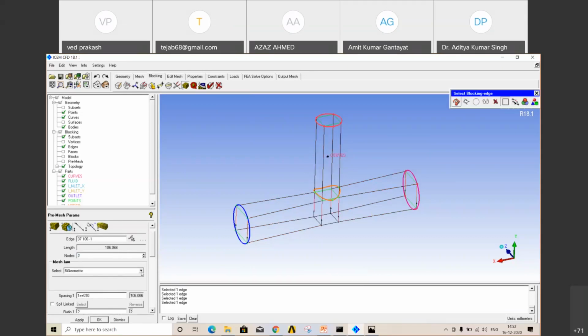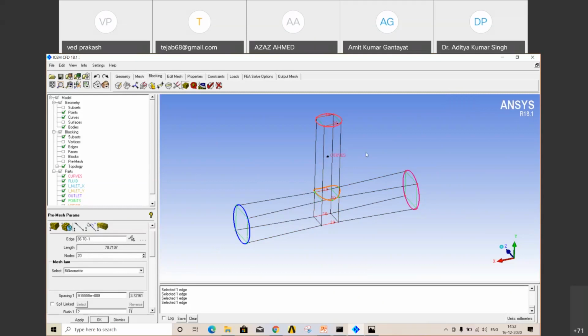Okay, here 20 nodes. Then here 20 nodes. Here 20 we have already selected. If anything remains, this is the remaining 20 nodes. Okay, we have divided those edges.